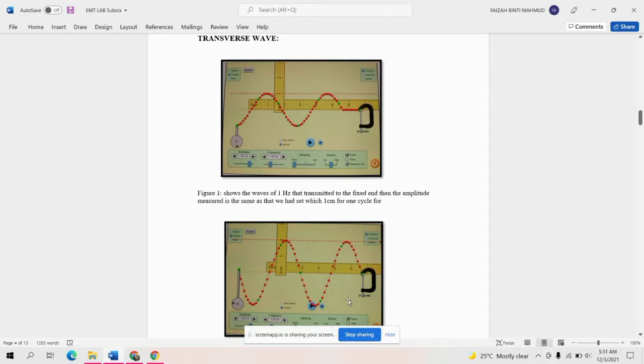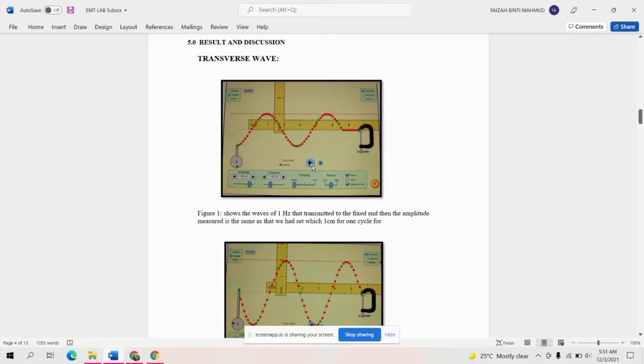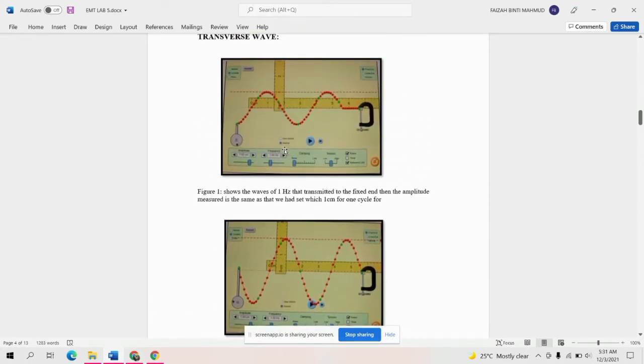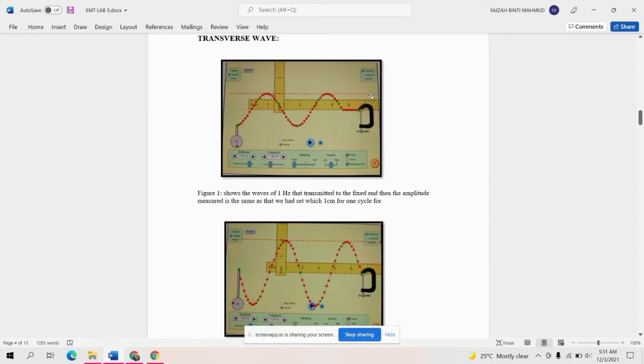The amplitude measured was the same as we set, reaching 1 cm for one cycle. Use the reference line to measure, and you get an amplitude of 1 centimeter.